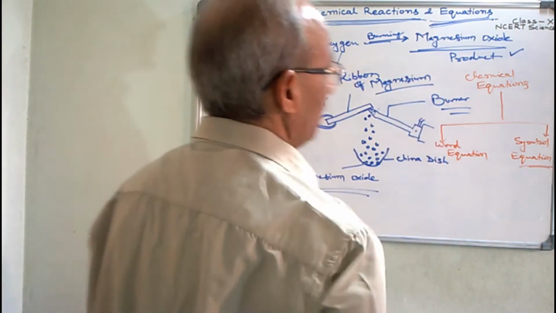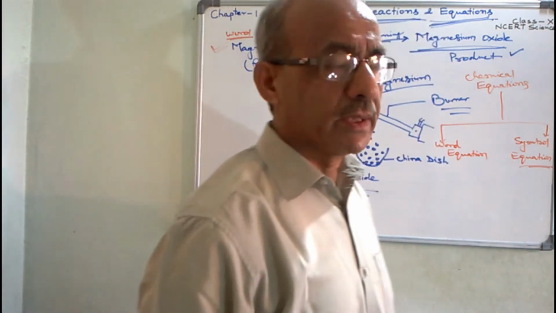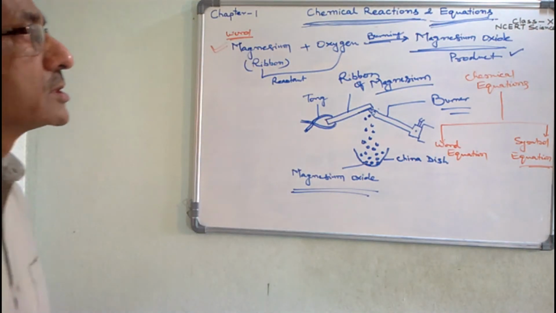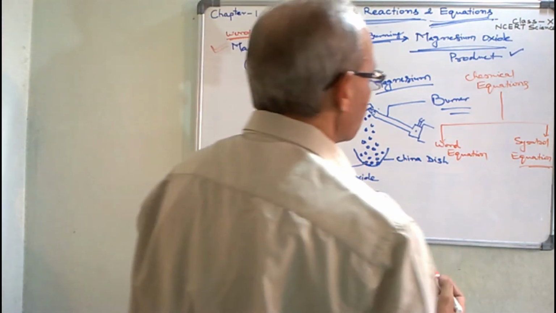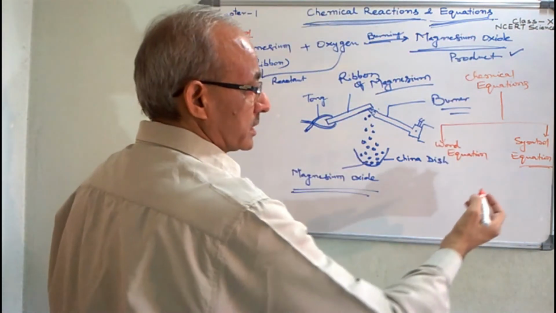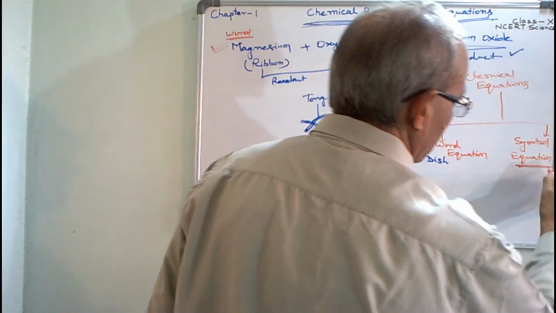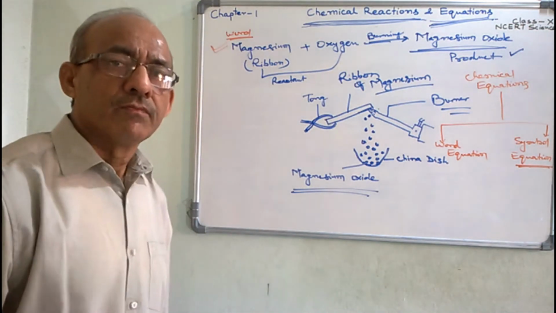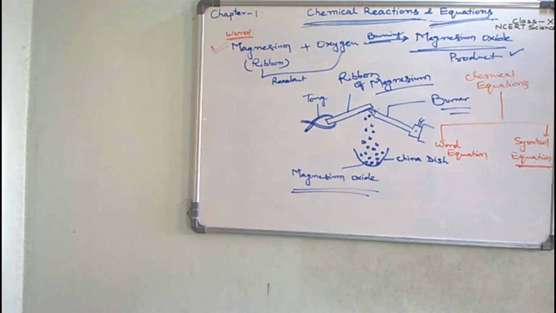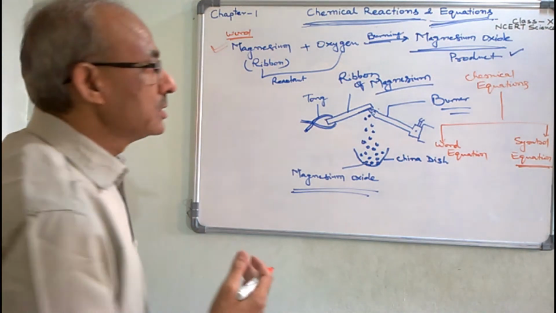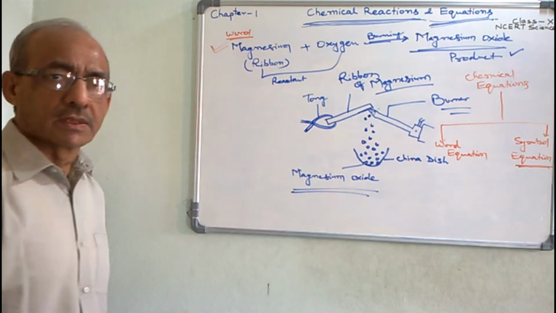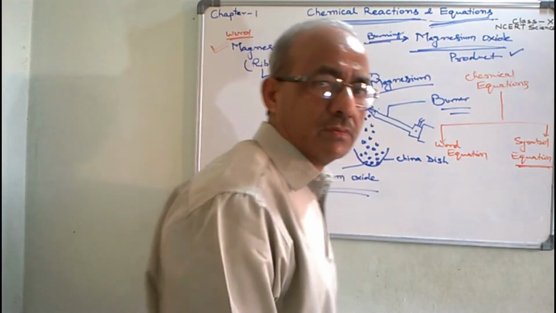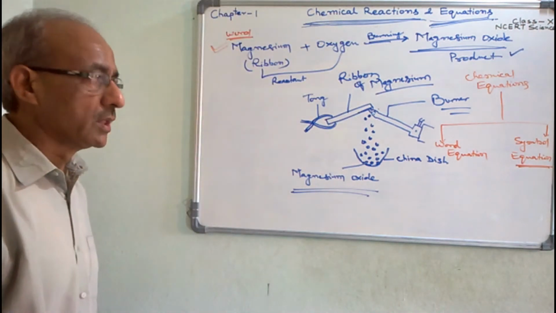When the chemical equation or chemical reaction is presented by using the chemical formula of the elements and compounds, in that case the chemical equation is called symbol equation. Here we are using the symbols of the element or compound which are participating in chemical reactions, as well as the product which is produced at the end of the chemical reaction.